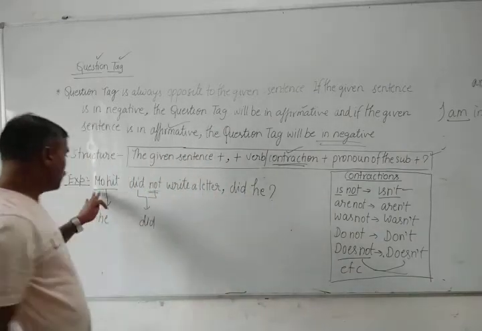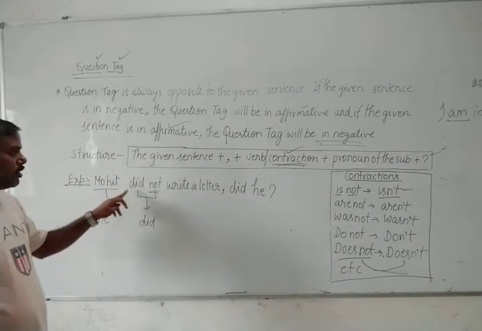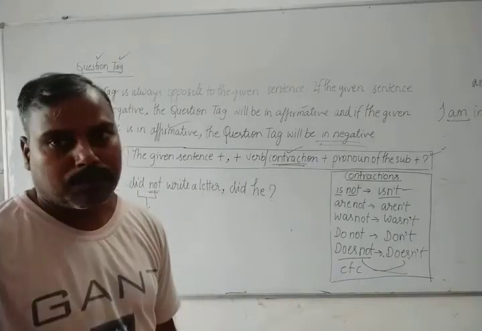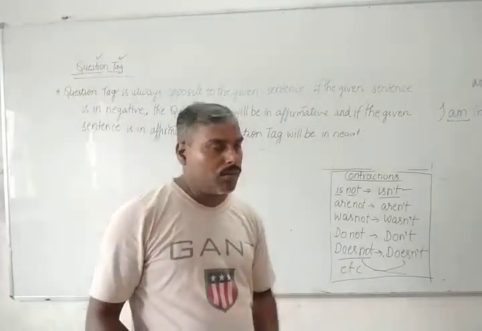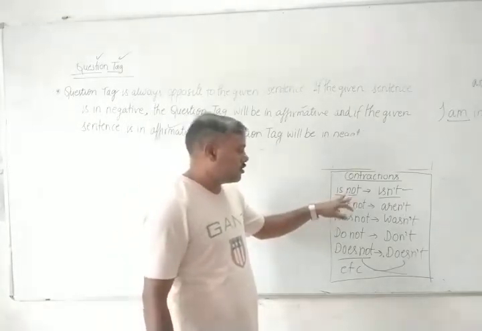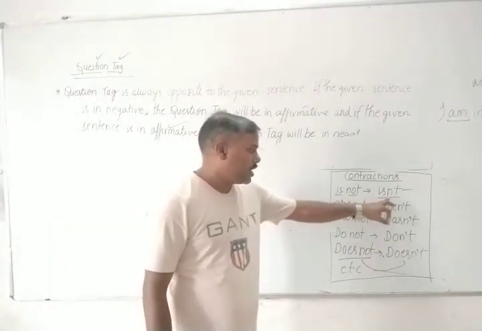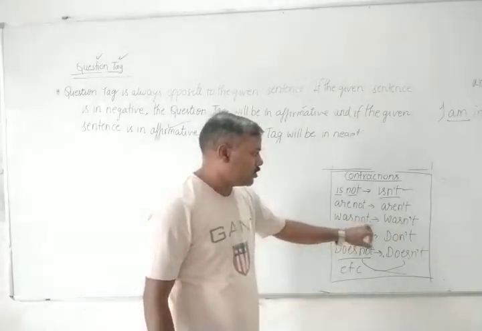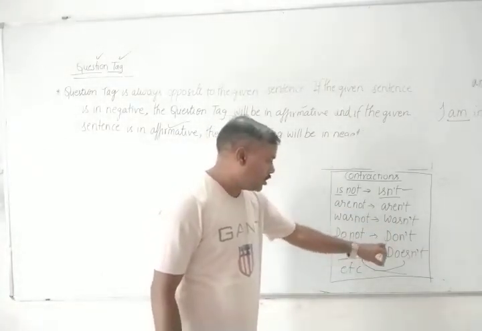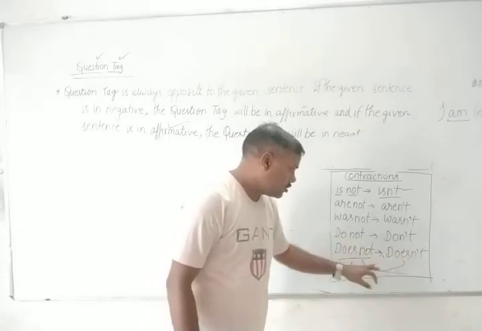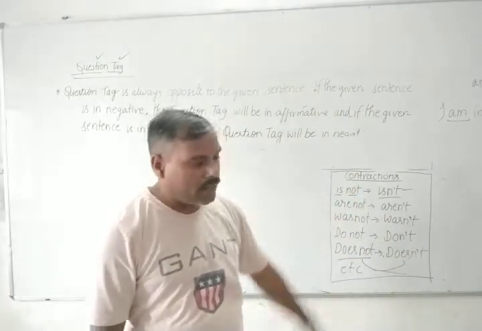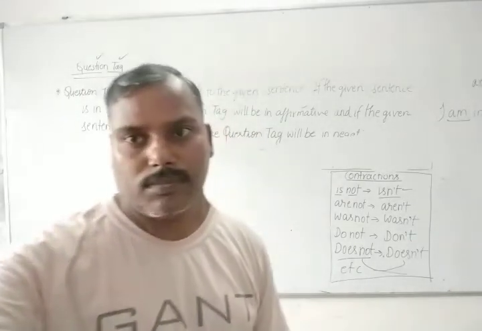Once again, your complete answer. Mohit did not write a letter. Did he? I have given you some contractions. For example, is not, isn't, are not, aren't, was not, wasn't, do not, don't, does not, doesn't, did not, didn't. In this way, you may find out some contractions yourself.